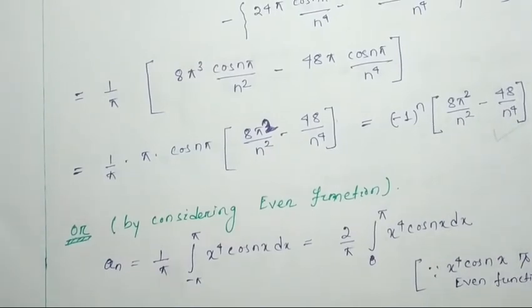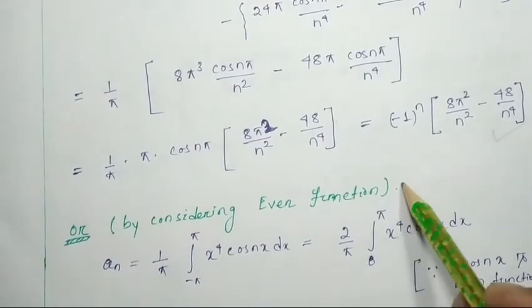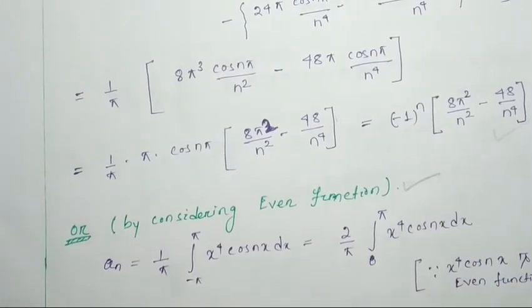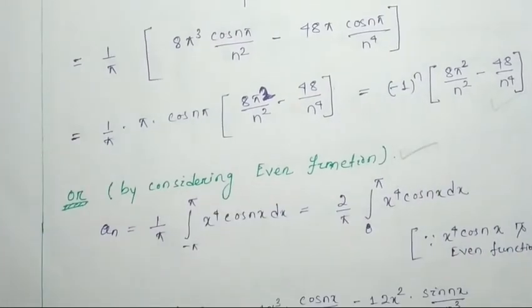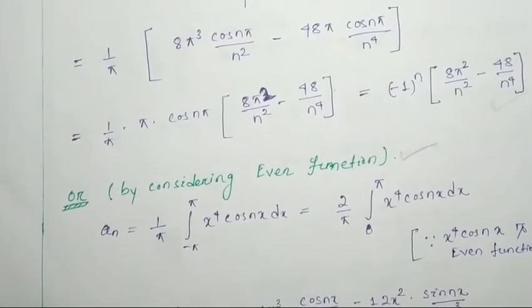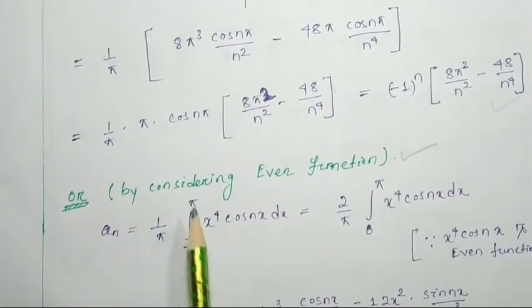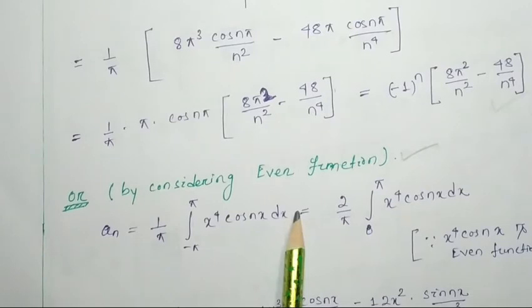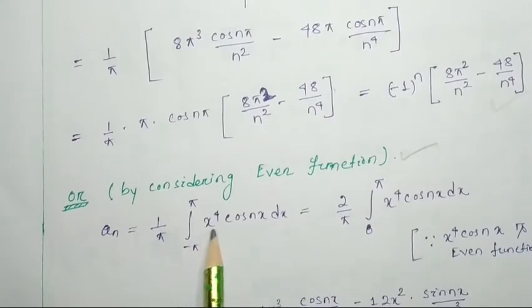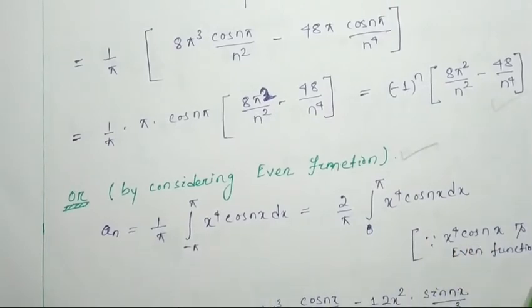Now we will consider the even function method. We know that an equals 1 by pi, integral from minus pi to pi of x to the power 4 cos nx dx. See, x to the power 4 is even, cos nx is even, so even into even is an even function.